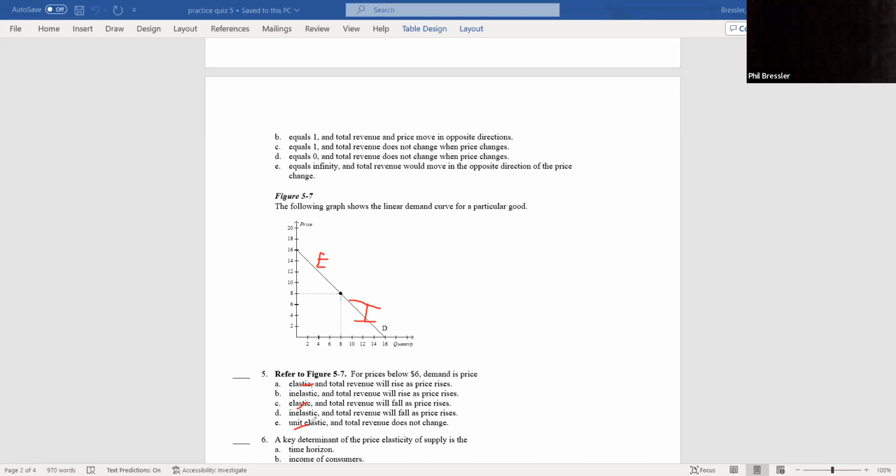Now, how about if I forgot the total revenue? I could just figure it out, right? At 6, looks like 6 times 10 is 60. And then I'm going to drop to 4 times 12. 6 times 10 was 60. Price went to 4, so price down. And 4 times 12 is 48. Total revenue down. That's elastic. My answer is B as in broccoli, inelastic, and total revenue will rise as price rises.